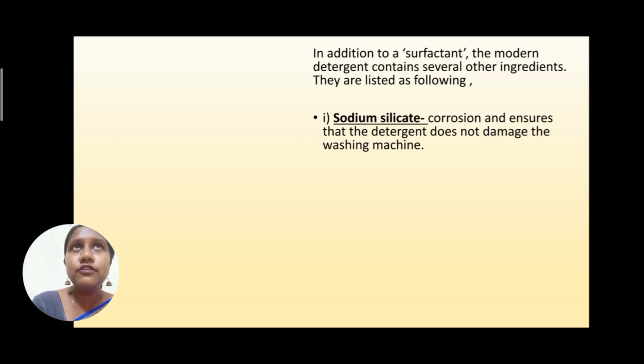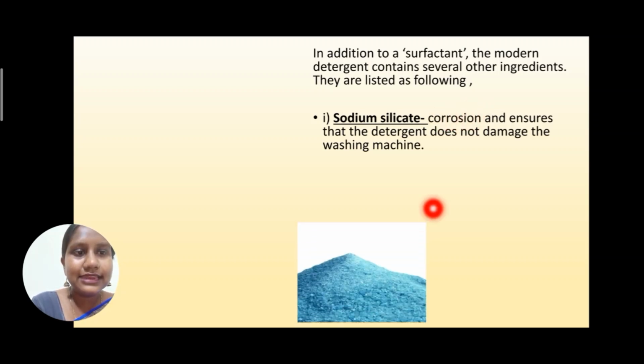Most of us have a washing machine in our homes, so we can't use soap to wash clothes in a washing machine. We obviously prefer detergents, so that the detergent should not damage the washing machine. So we have a chemical called sodium silicate. This is an image of sodium silicate.